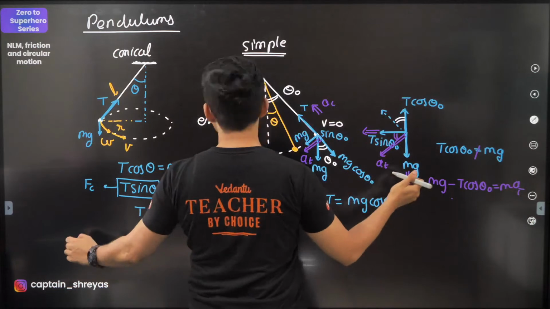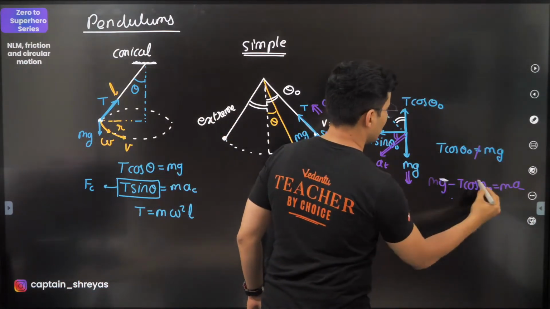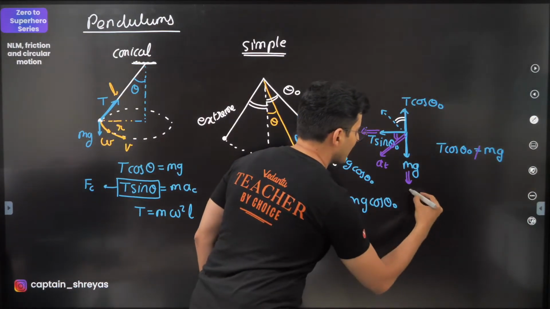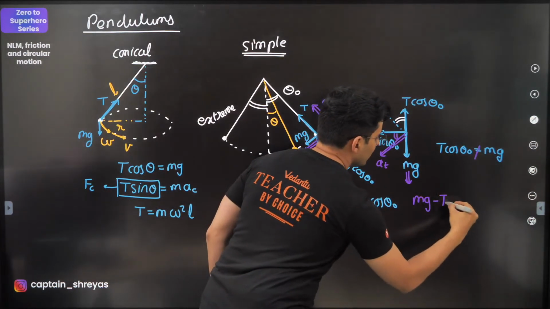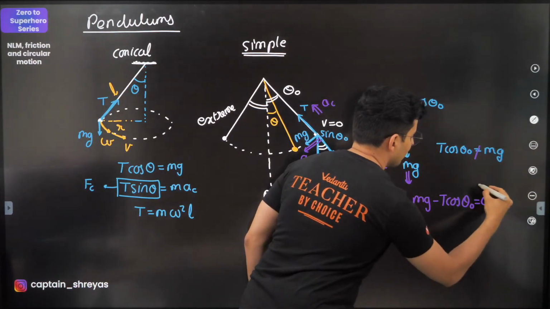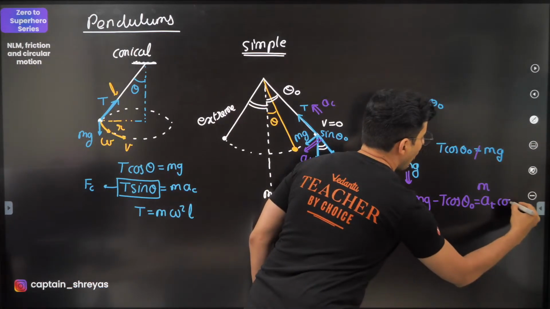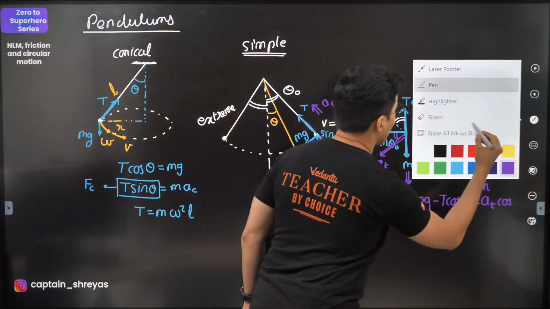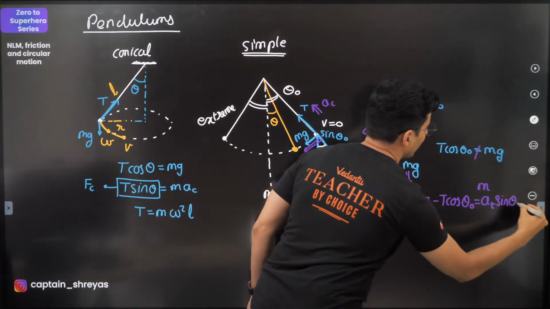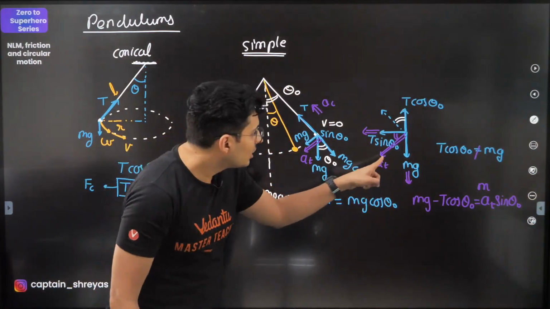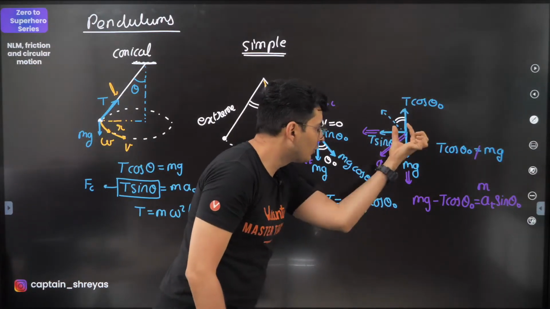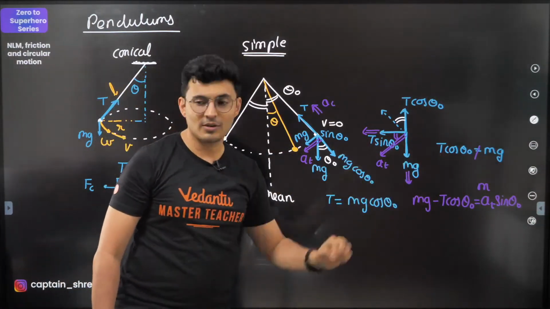Here you will see actually mg minus T cos theta naught will be equal to mass into tangential acceleration. No, not cos, sine theta naught. Because you will see acceleration has a component, acceleration is down, so this force minus that force is mass into acceleration. That's why this is not correct.